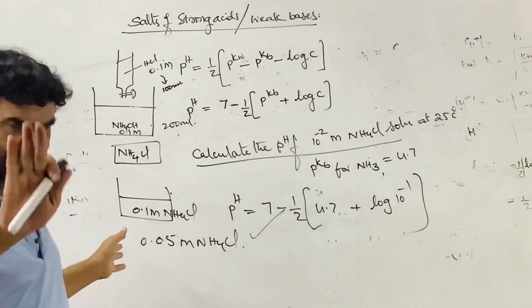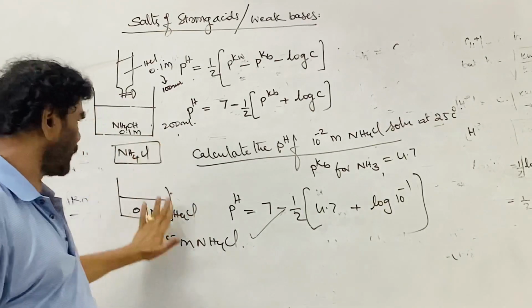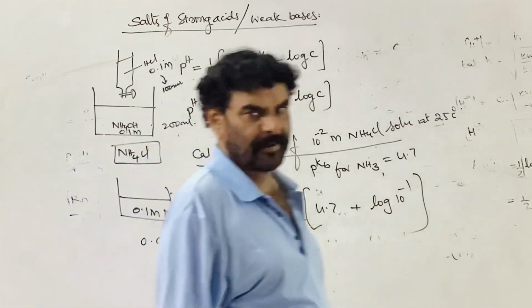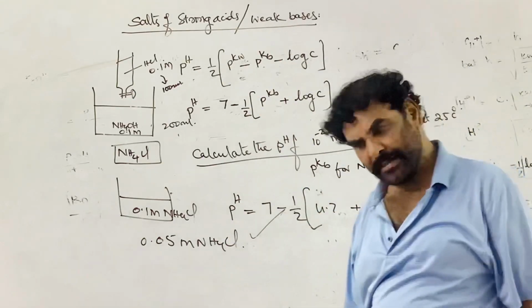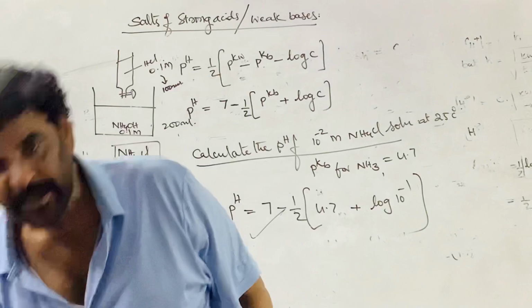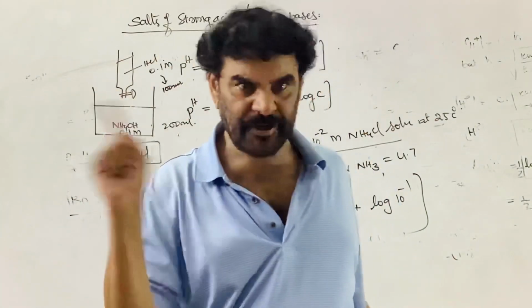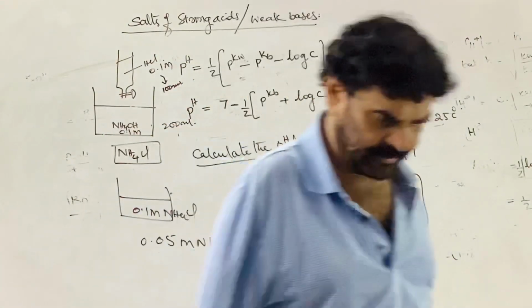I will take up the indicators afterwards, but at the equivalence point the pH is not the same as neutral. So now let me finish the salt hydrolysis part, and afterwards I will link it up with titrations and the selection of indicators. Thank you.